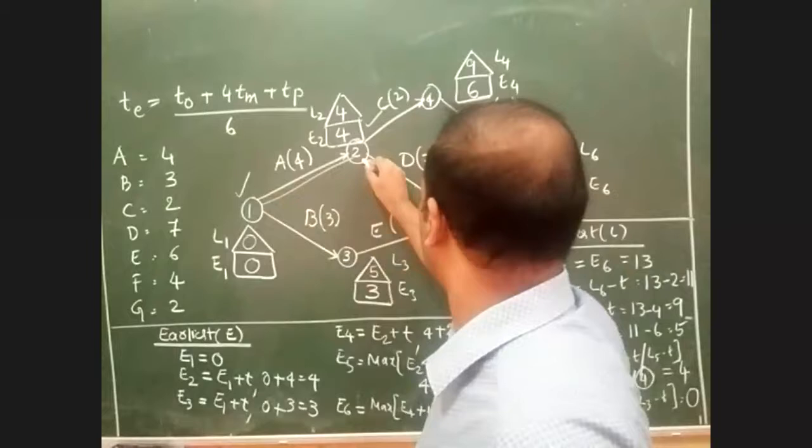How do we write the critical path now? Tell me the answer. A to C, C to D, D to E. Tell me the critical path. Which activities come in the critical path now?